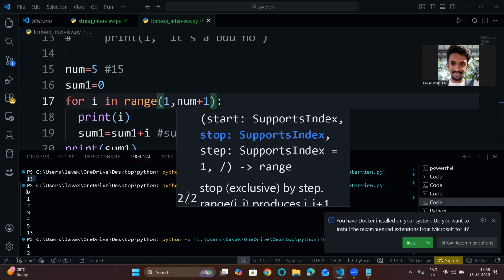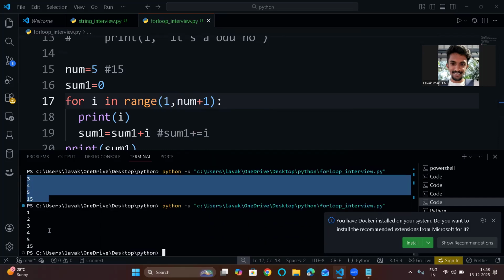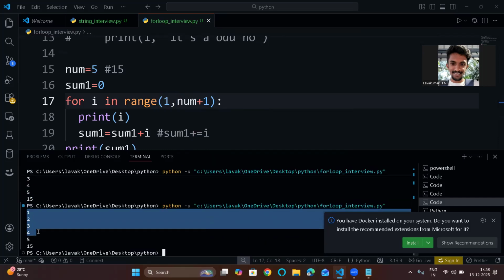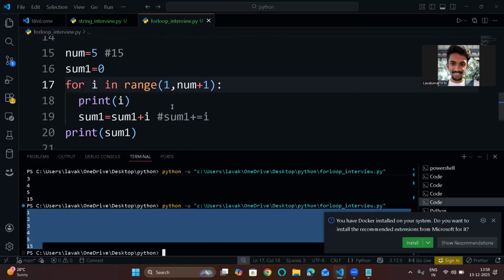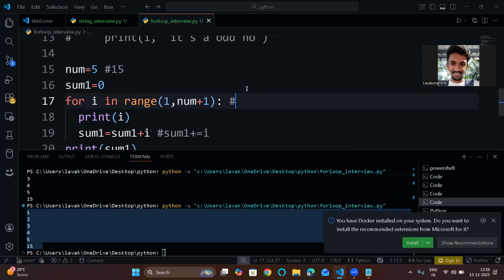See, in the first run, it included 0. When I executed the next time, it started with 1. Why did I start with 0? See, it doesn't matter in this program. Or else you can start with 1, no problem. So this will be the final output. How will it work? It will start with 1.